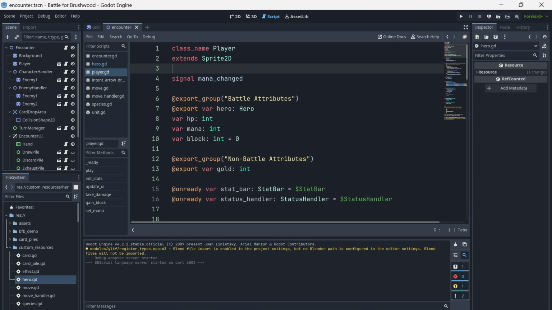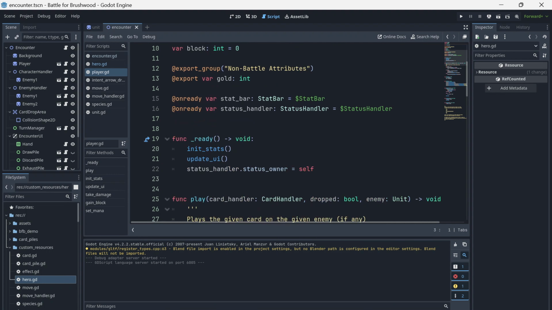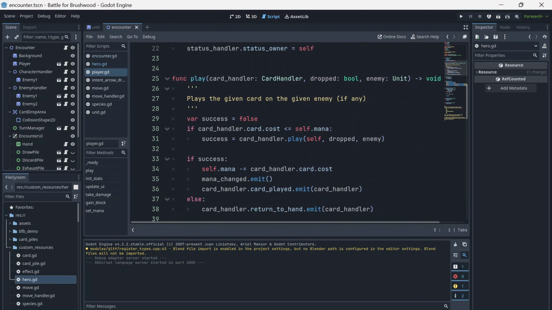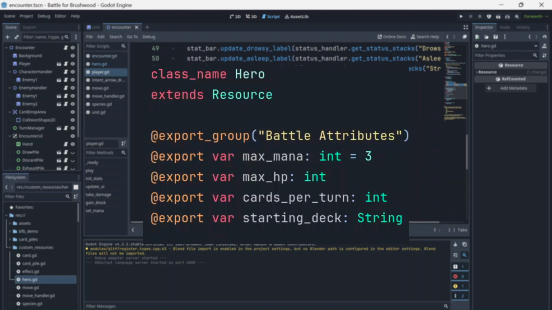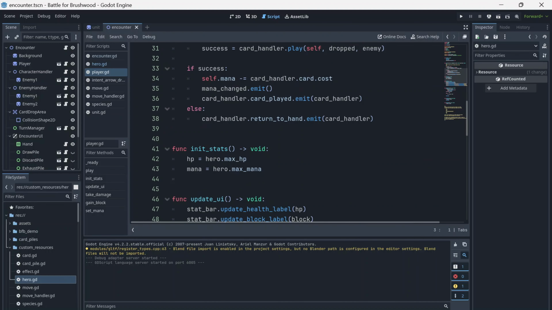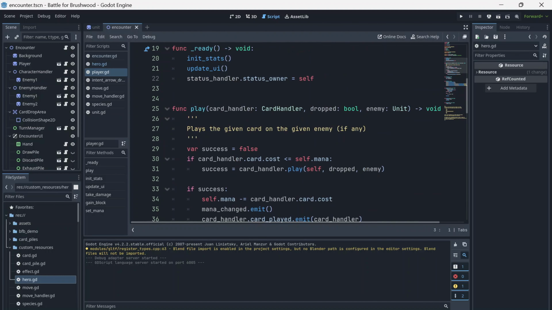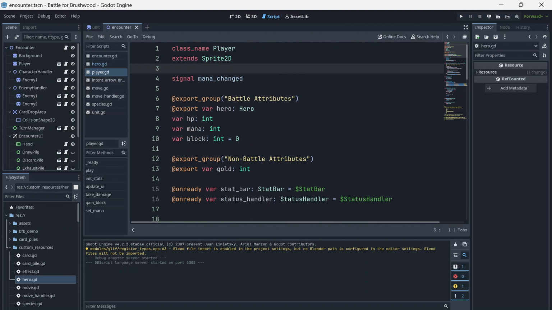The player scene is similar to the unit scene, with functions for taking damage and nodes such as the stat bar. In addition, the player scene contains a hero resource, specifying the chosen hero's stats, such as max HP and mana. I added a play function which calls a specific card's play function, and handles things such as mana and determining if the card was successfully played, to either delete it or snap it back to hand.